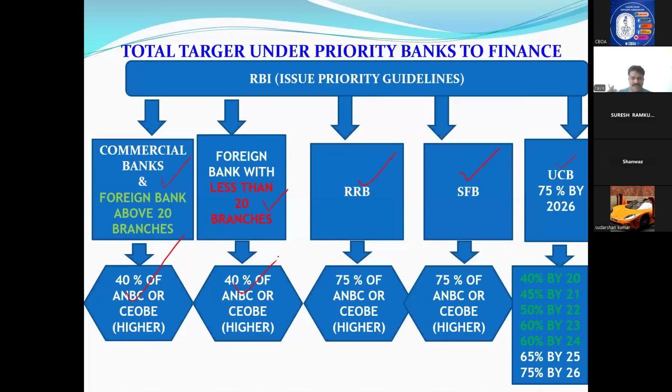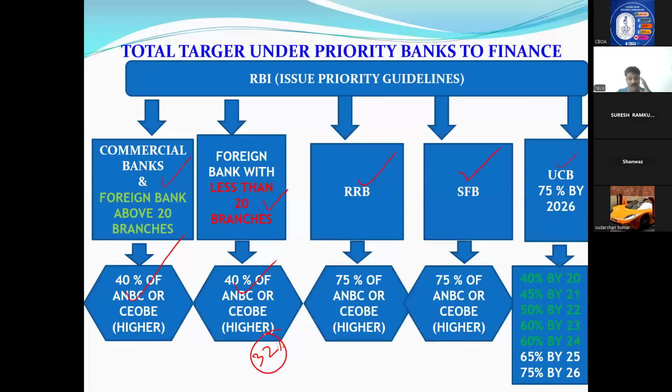Just understand these lines. Out of 40%, what foreign banks can finance easily once they are established in India, their best loan they can give very easily, is export loans, because they are already abroad. What Reserve Bank told is, you have to reach 40%, no doubt. But out of 40%, 32%, please remember this number, 32% you can only finance to exporters.